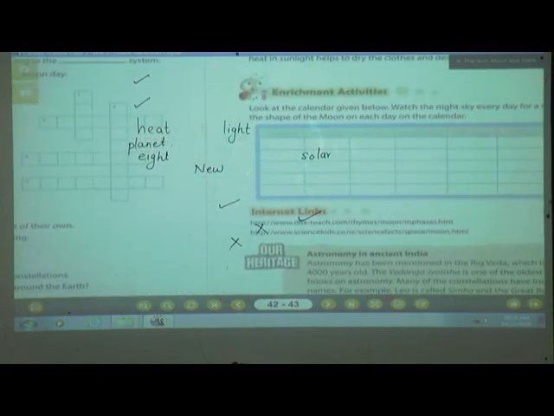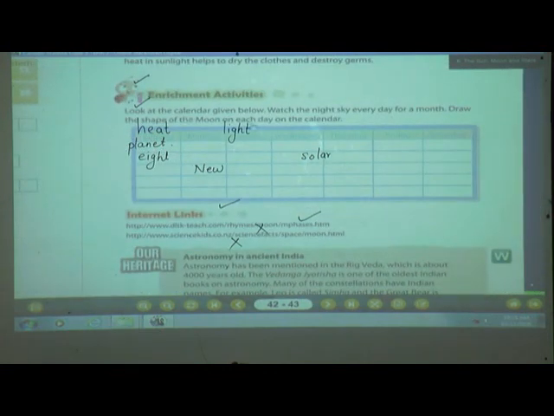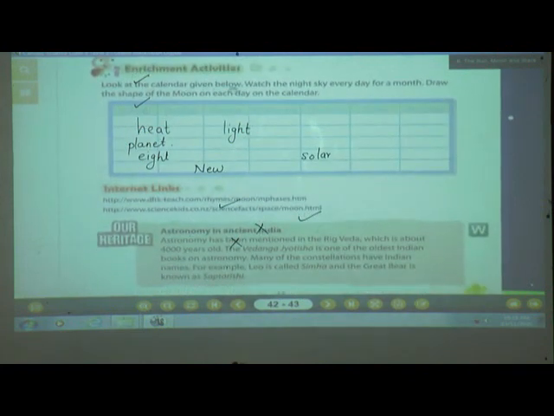number 43. Okay, what you are going to do, look at the calendar given below. Watch the night sky every day for a month. From today you have to observe the night sky every day for a month and draw the shape of the moon on each day on the calendar. In this way you draw the columns and start drawing the moon shape, what you see every day at night. Okay, understood? Clear till here?